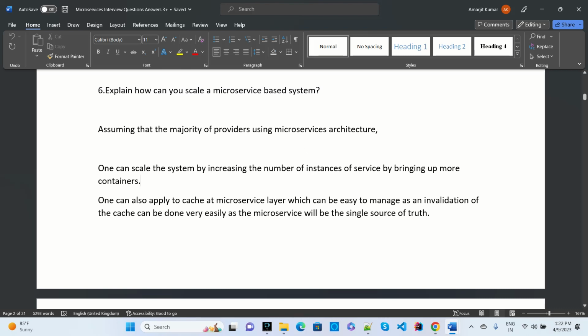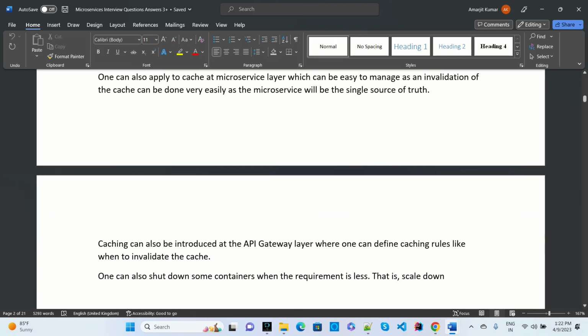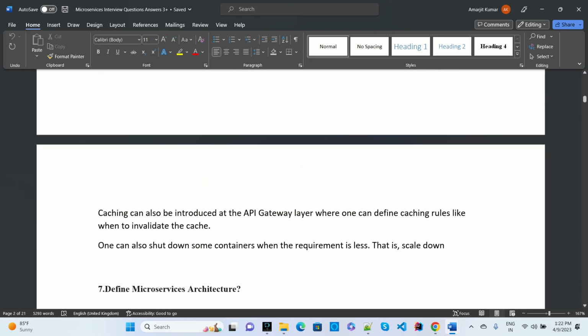If you want to scale, there is also auto scaling when you use any cloud component like AWS. You can also increase the number of instances when requests come or when the traffic load is high. That way we can scale the applications.